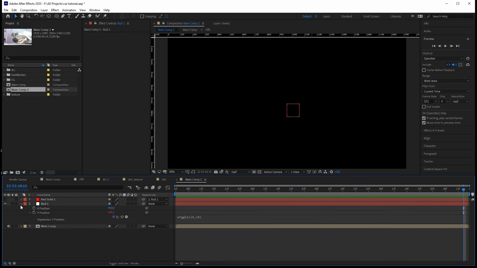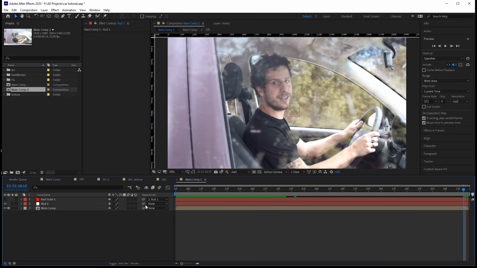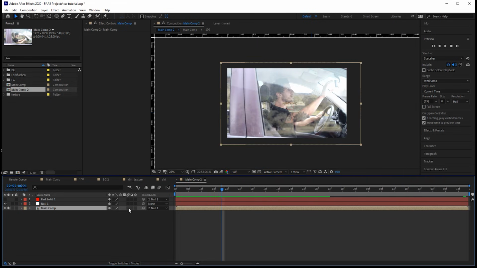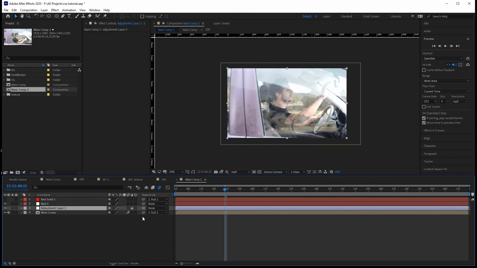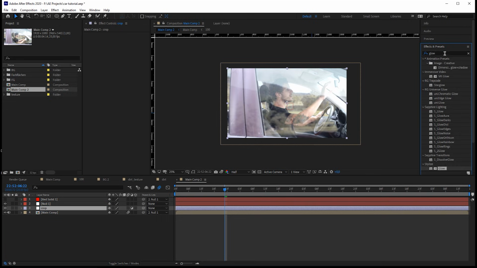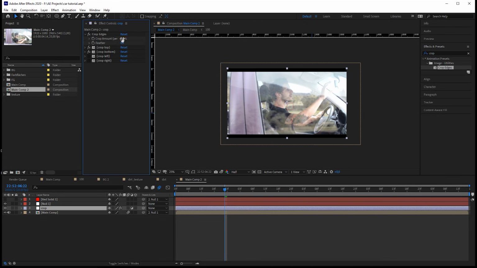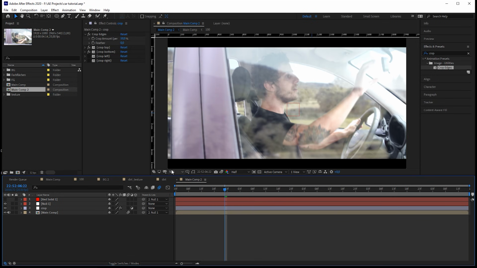So let's hide the red square and parent our main comp to the null. Also, let's add motion blur, and you know what, for the sake of it, let's create an adjustment layer, call it crop. For the effects and presets, we type in crop, bring it out, and use a standard of 10% cropping, and now we have a really nice cinematic look.